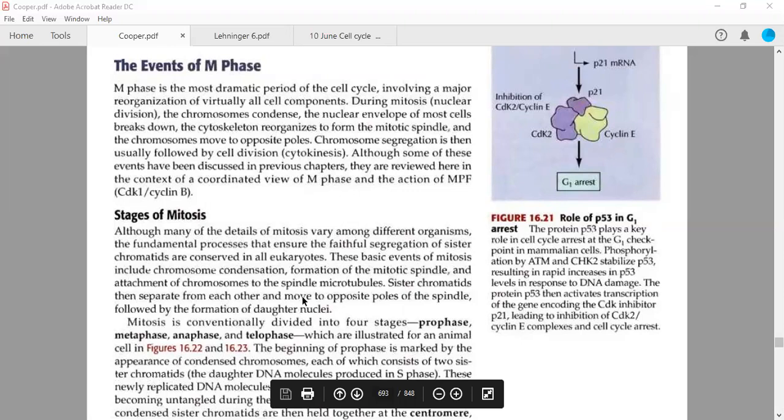As the daughter nuclei form, first nuclear division will happen, karyokinesis, followed by cytokinesis.